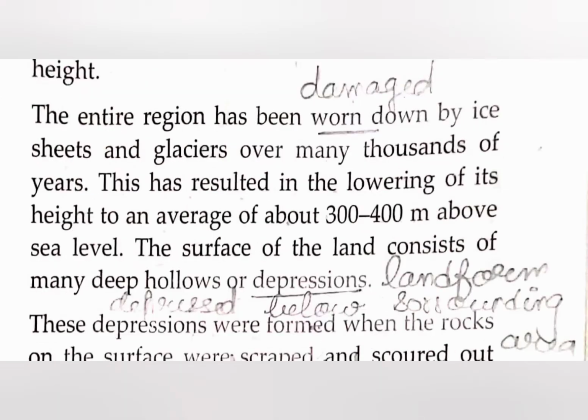Now the interesting thing is that this area, thousands of years ago, was damaged by the ice sheets and glaciers, so it has reduced its height to almost 300 to 400 meters above sea level. The surface consists of deep hollows or depressions made by the ice sheet, because ice sheets were rubbing this area and made depressions on it.